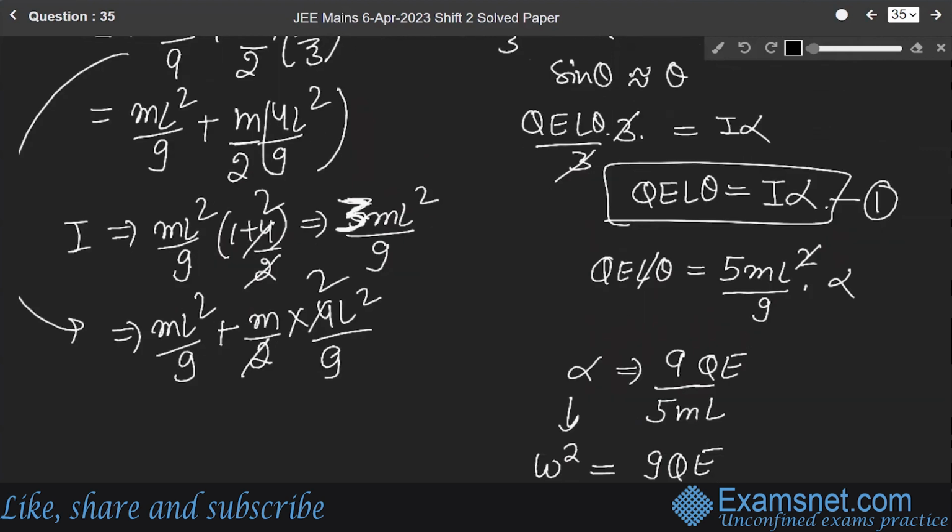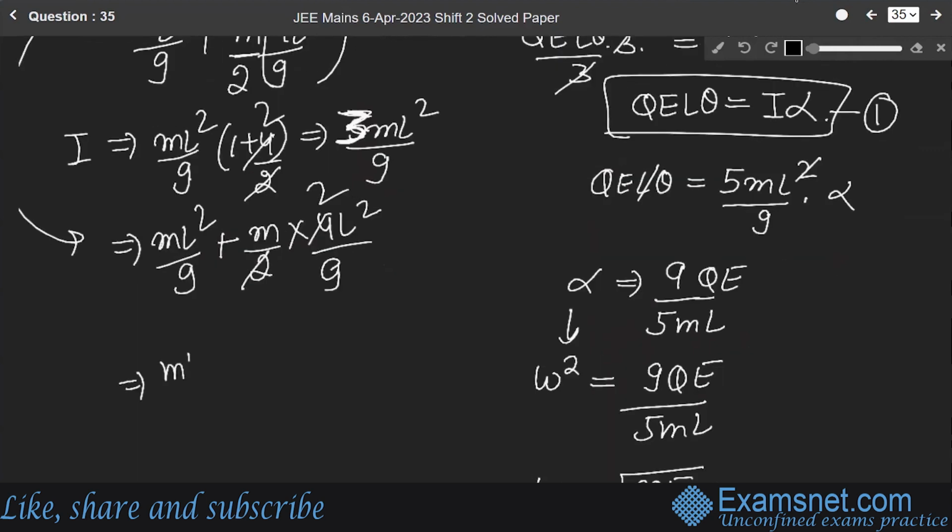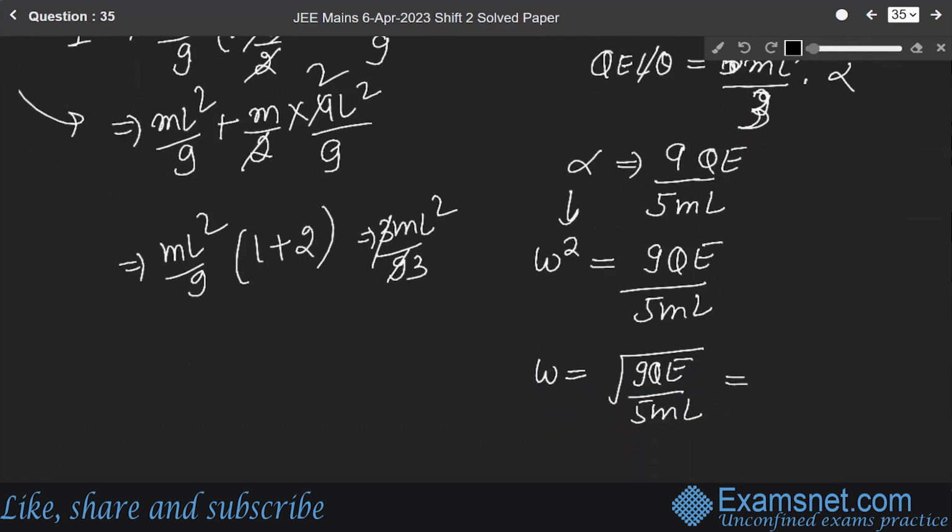Now it's correct. So it will be equal to ml square over 9 times (1 plus 2), which is 3, so 3 ml square over 9, that is ml square over 3. So omega will be equal to under root of 3 QE over ml.